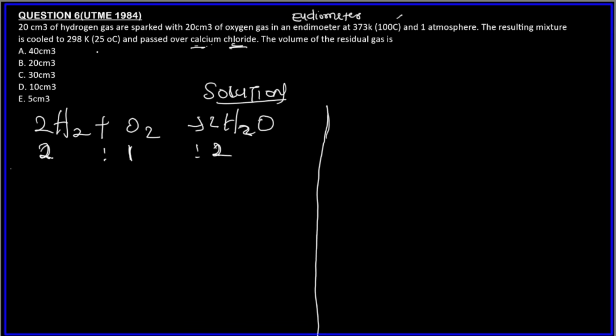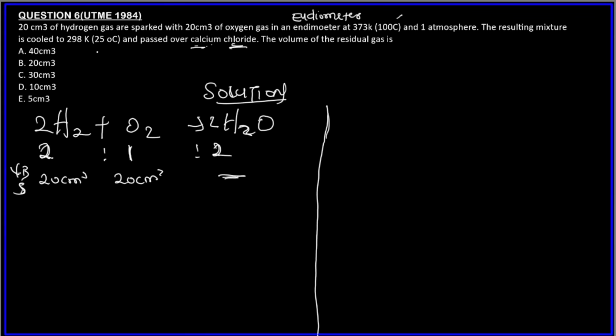I usually write the volume before sparking, so the volume before sparking is 20 centimeter cube of hydrogen and 20 centimeter cube of oxygen. Normally this is not needed.